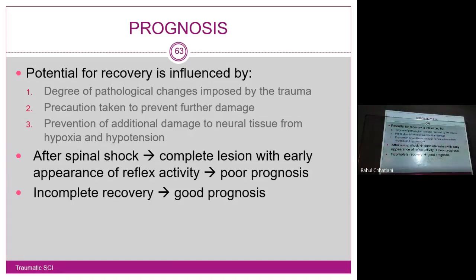So after spinal shock, a complete lesion with early appearance of reflex activity leads to poor prognosis. Spinal shock lasts the initial few days and weeks, 4 weeks maximum, as we saw in TBI and spinal cord injury also. If the patient has a complete lesion, for example a C7 level of injury with complete loss, no sensory, no motor function at C7 and below, with early appearance of reflexes, that is a poor prognostic sign.